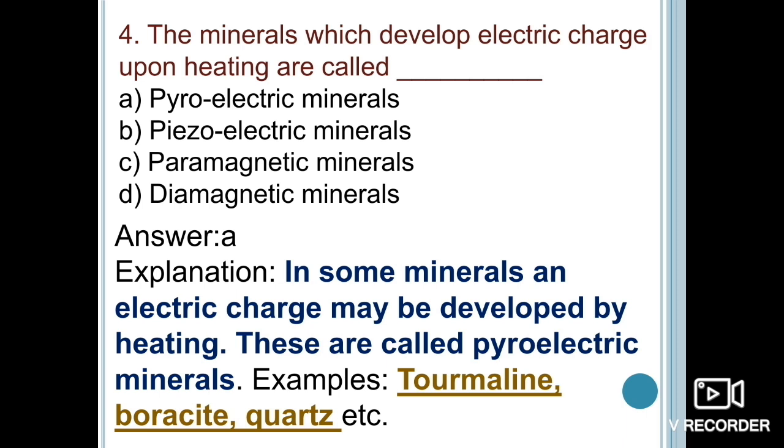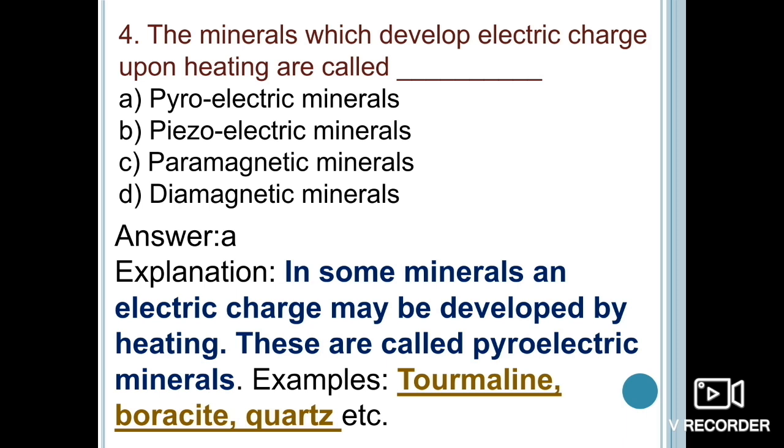We all know there are other properties like electrical properties of the minerals, and the two most important ones are pyroelectricity and piezoelectricity. Certain minerals develop an electric charge when they are subjected to a temperature change, or we can say upon heating, and that's why they are known as pyroelectric minerals, or to a stress, piezoelectric.